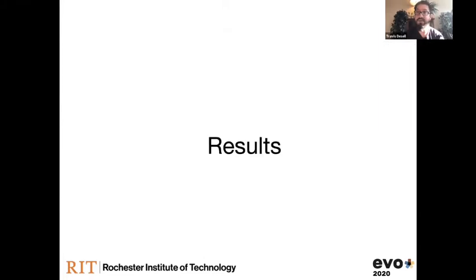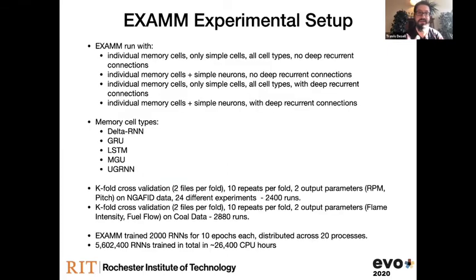Okay, so what did we do? We ran EXAMM a bunch of different ways. We tried it with each type of memory cell alone. We tried it with each type of memory cell and simple neurons at the same time, so it could pick between the two. We tried it with every possible memory cell that we could have, selecting from all 6 at once. And then we did this without deep recurrent connections and with deep recurrent connections. So we wanted to see, okay, for all these different kinds of architectural components, do we get any benefit from adding these deep recurrent connections, which people don't seem to be looking into too much anymore?